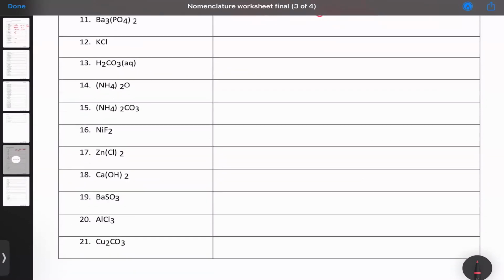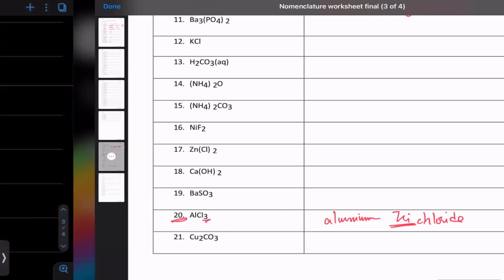Now let's look at some of the formulas. All of these are ionic, but if you look at number 20 is a unique case, because aluminum, even though it's a metal, it will bond with chlorine to make covalent bond. And मैंने आपको bonding में भी इसका नाम बताया था. This will not be called aluminum chloride क्योंकि ये ionic नहीं है. This does not have aluminum ion and chloride ion. It is actually aluminum tri because 3 chloride. So the tri word in there is clearly an indication that this has covalent bonding in it.